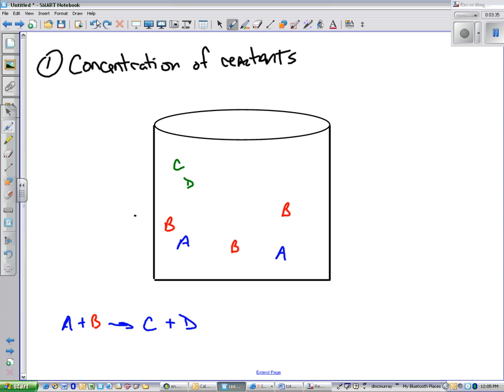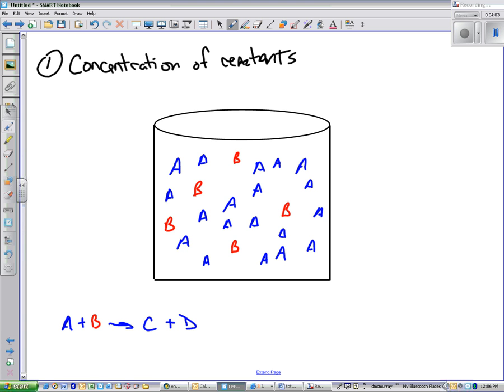For instance, let me put my A's and B's back. We're moving backwards. And now suppose I was just to say, all right, I could speed up this reaction by just adding a bunch more A's. Because what are we doing now? If I increase the amount of A, which is increasing the concentration, because I'm increasing the number of A's per unit area, the likelihood of A and B to come in contact is just becoming greater and greater.